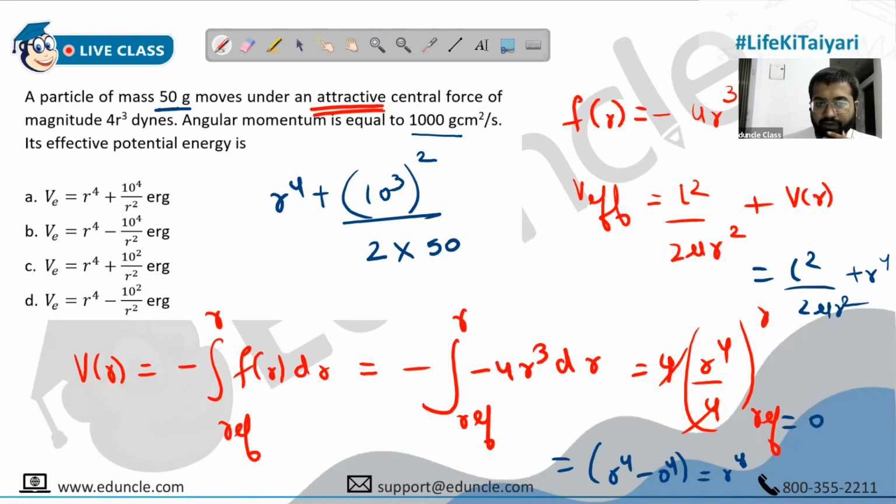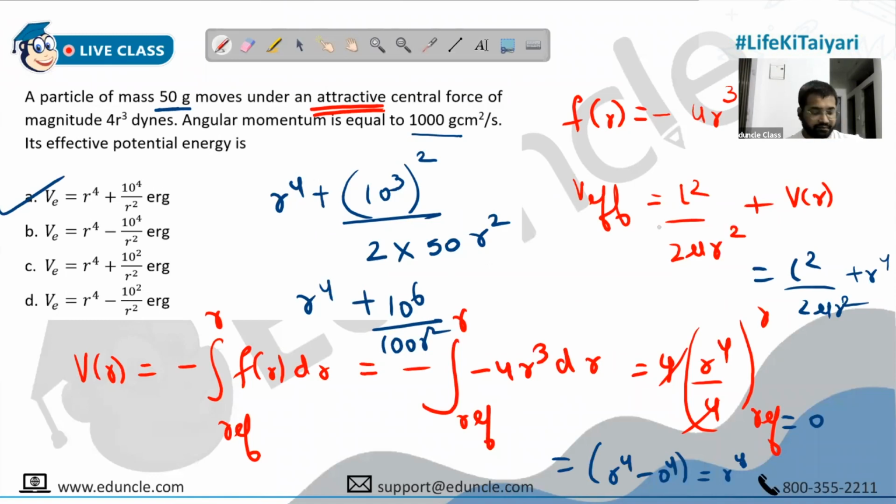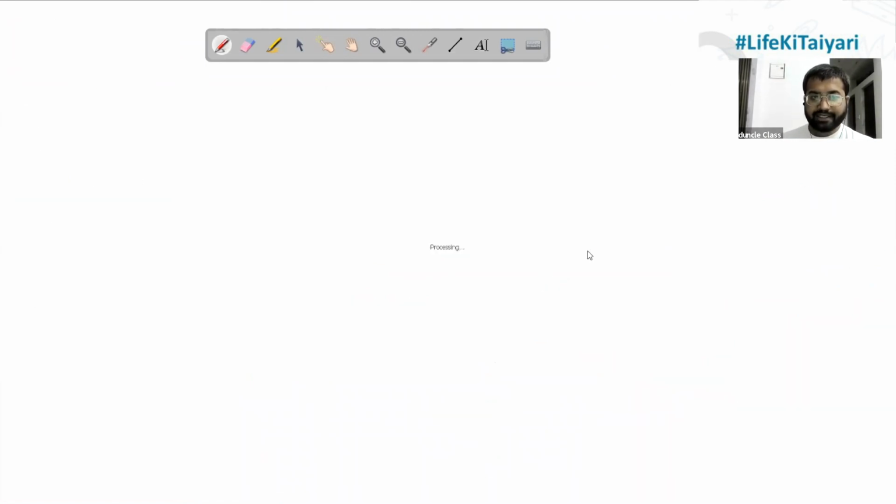So L square upon 2 mu R square. Our answer would be R raised to 4 plus 10 raised to 6 upon 100 R square, so 10 raised to 4 upon R square. Answer is option. Nice question. Done, shall we? Chalo, next. Let's take another question.